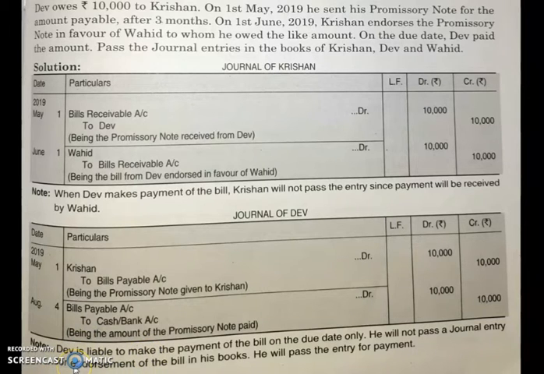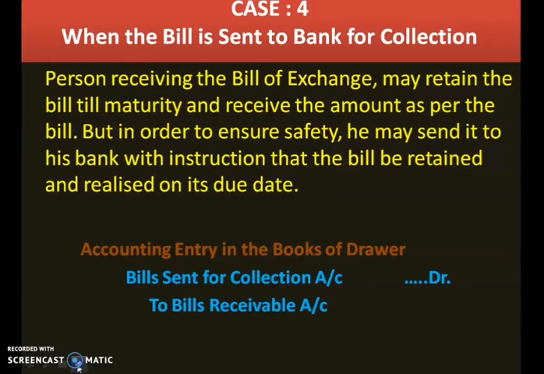So this is case 3. Now let us discuss case 4. Case 4 is when the bill is sent to the bank for collection. The person receiving the bill of exchange may retain the bill till maturity and receive the amount as per the bill. But in order to ensure safety, he may send it to his bank with instruction that the bill be retained and realized on the due date.